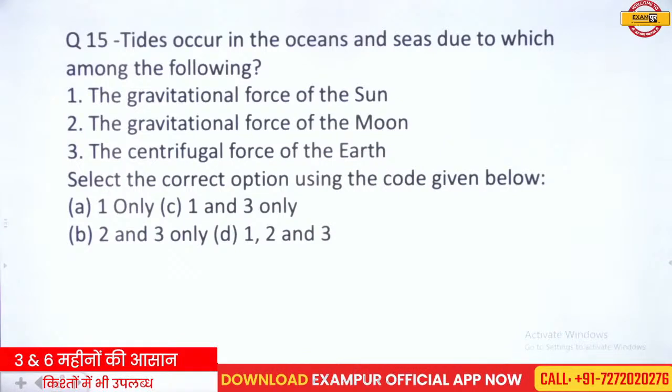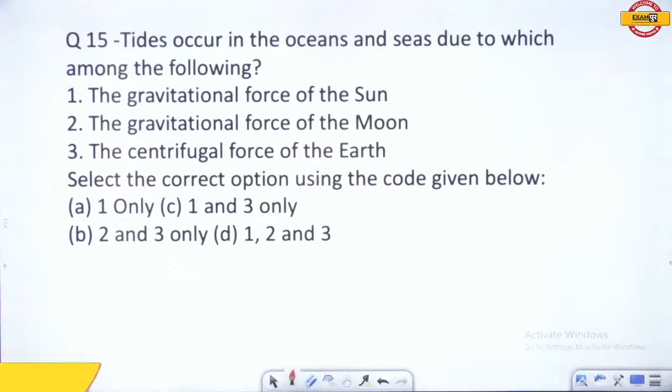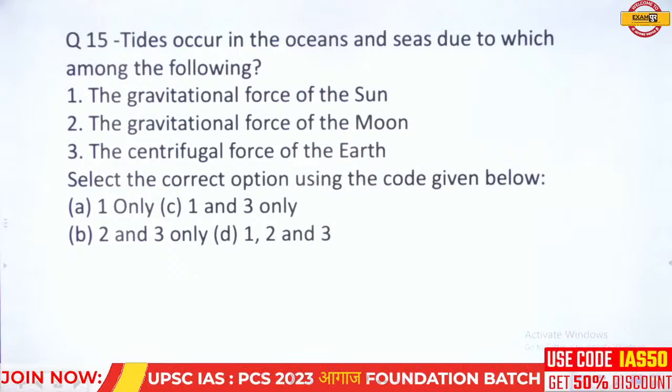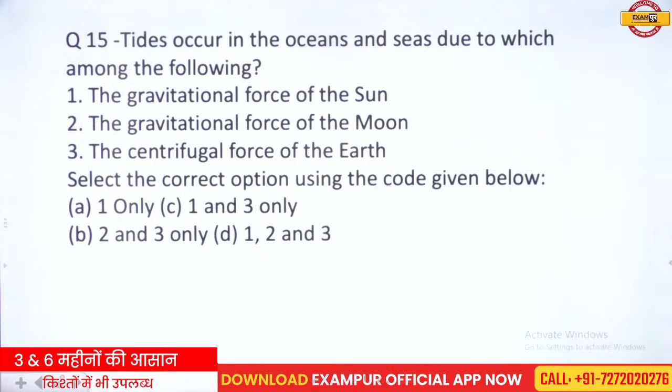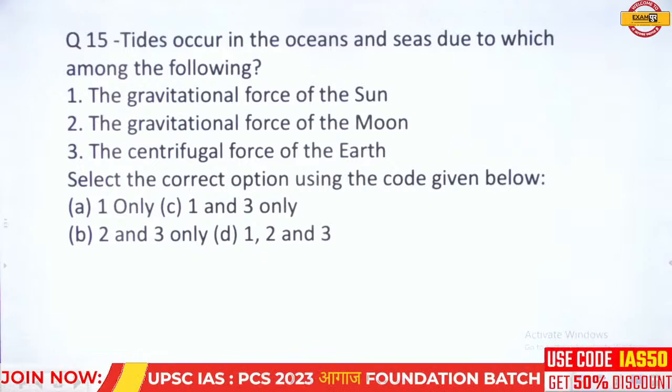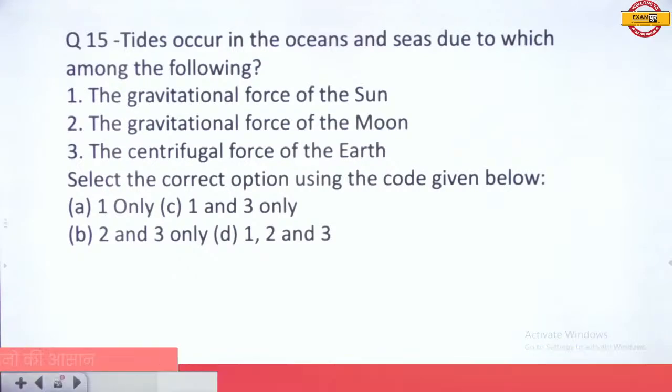Select the correct option using the code given below: 1 only, 1 and 3 only, 1, 2 and 3 only. Which are the responsible forces to generate the tides in the ocean? So read this question carefully. The responsible forces for the generation of the tides.